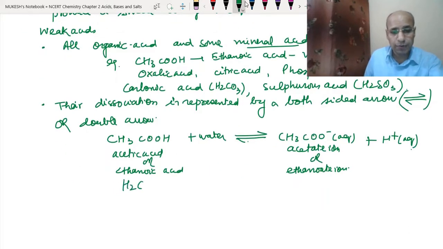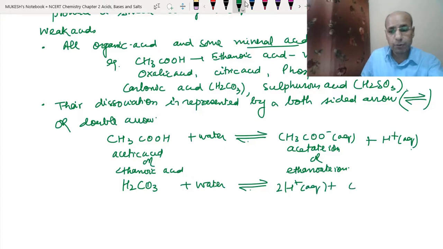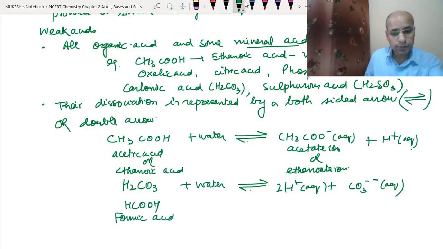Among the mineral acids we have H2CO3, carbonic acid. When dissolved into water, if we show it by the double-sided arrow, it will produce H+ (aq) ions and carbonate ions, CO3 2-. Like this is methanoic acid, formic acid. Methanoic acid is found in ant sting, which we will study later.